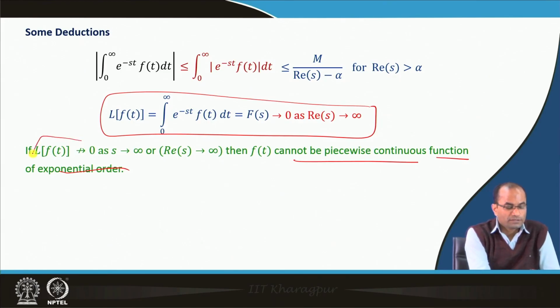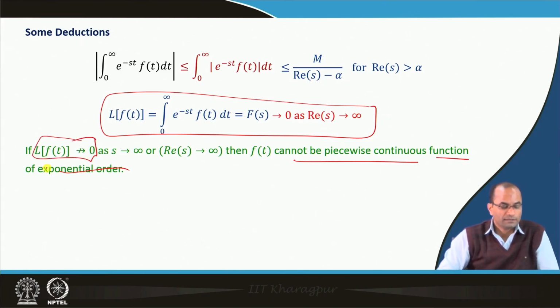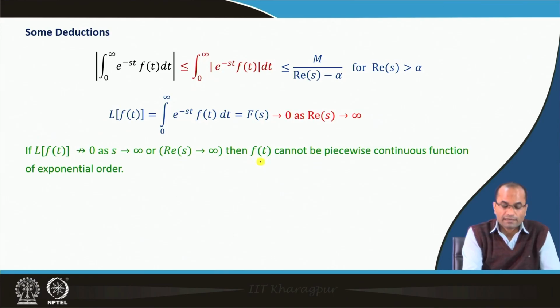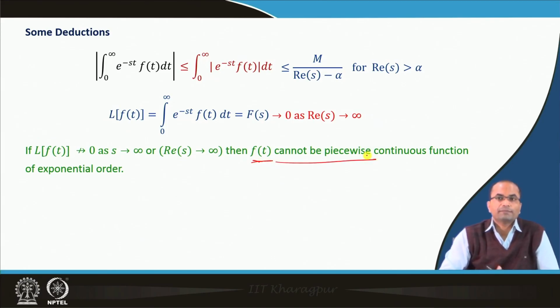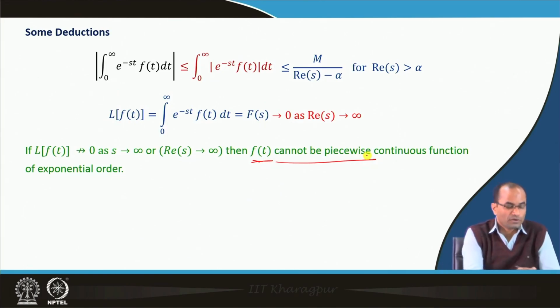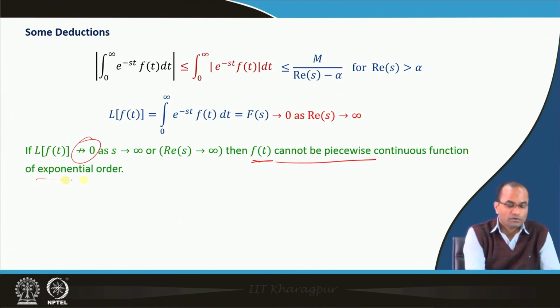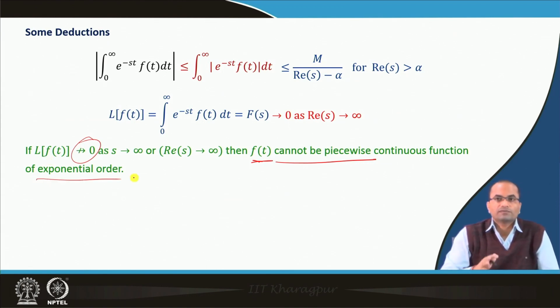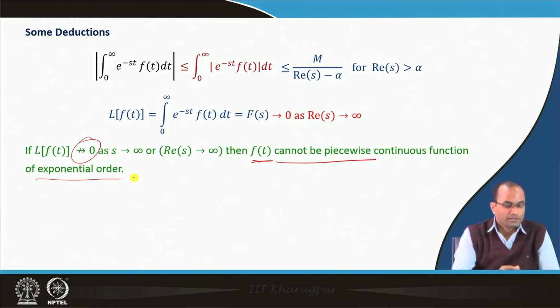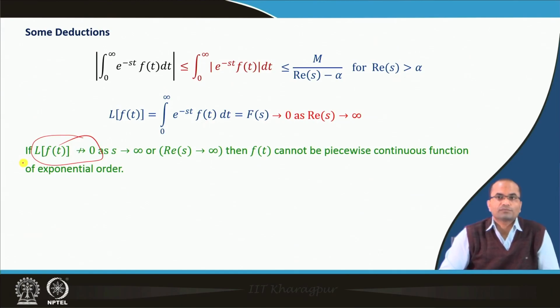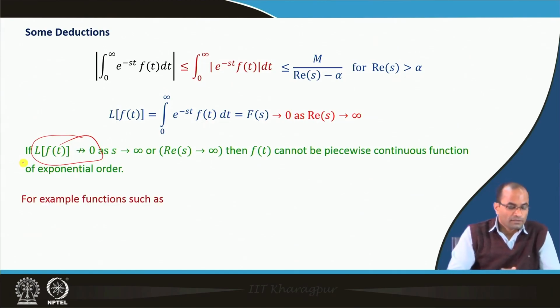But if in some problem we notice that the Laplace transform of f(t) does not go to 0 as s goes to infinity, then we are sure that f(t) cannot be a piecewise continuous function of exponential order. That is what we can definitely deduce.